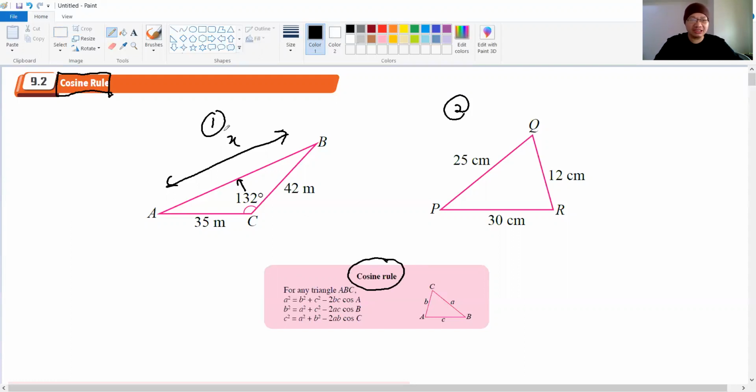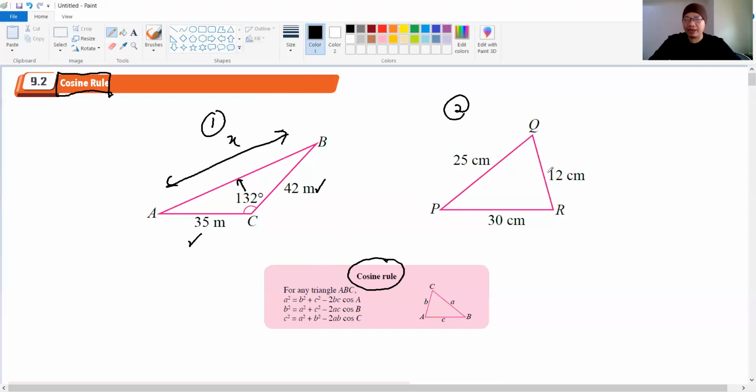So you see the first diagram here is a V shape. We have a length on the left, a length on the right side, and the angle in the middle between these two lengths. If you look at this diagram, we have the length 35, the length BC, and the angle in between them, like a V shape here. Then you want to find the black color length, the line here. How much? That's why I label it as X here. So how to find this? Cosine rule.